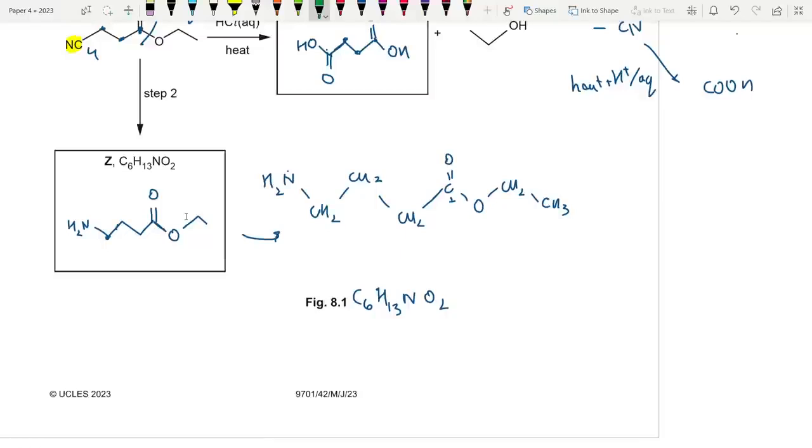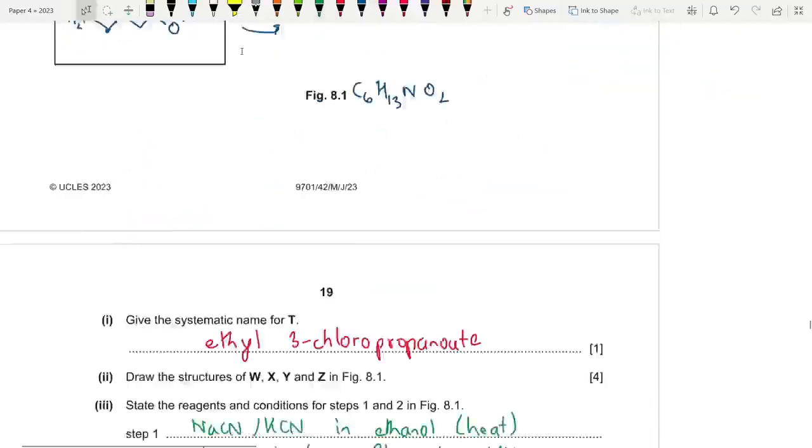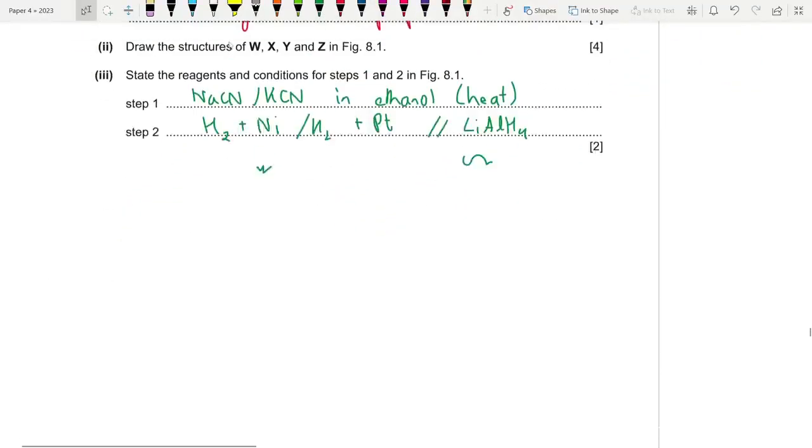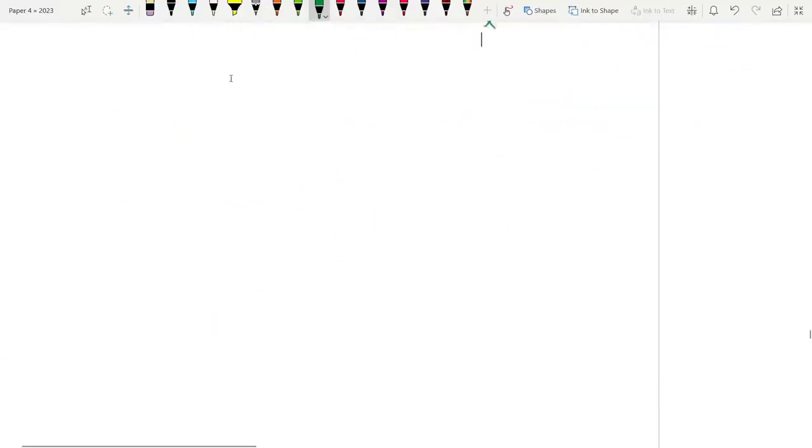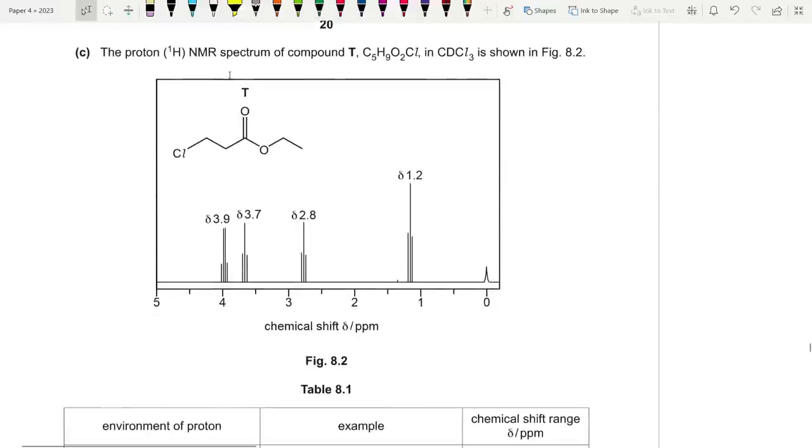LiAlH4 can reduce carboxylic acids to primary alcohols, amides to amines, nitriles to amines, aldehydes and ketones to primary and secondary alcohols, as well as esters. That is why they said allow LiAlH4, but this is actually wrong. In fact, in this question, it would have been ideal if you chose hydrogen plus nickel. Interesting. Very good question. Now, the proton spectrum of compound T is shown, C5H9O2Cl in CDCl3.